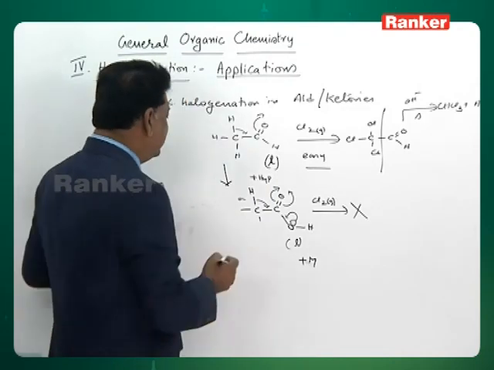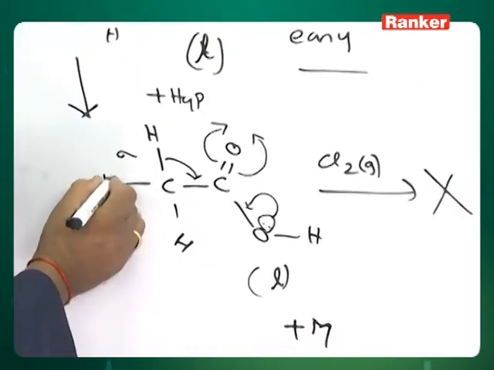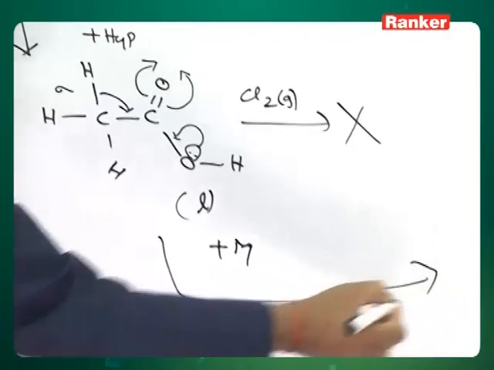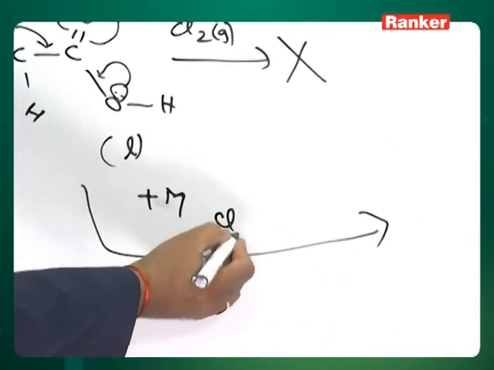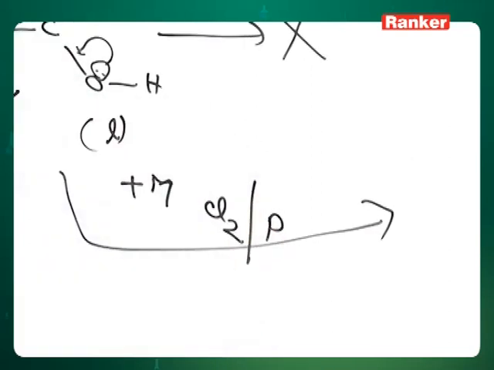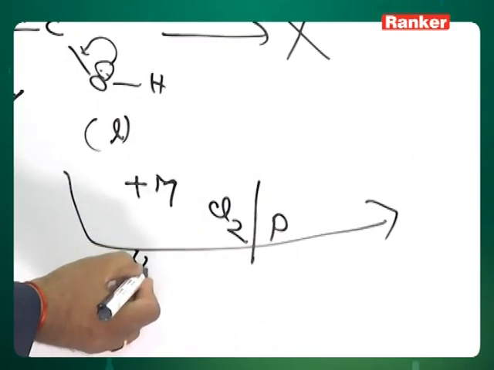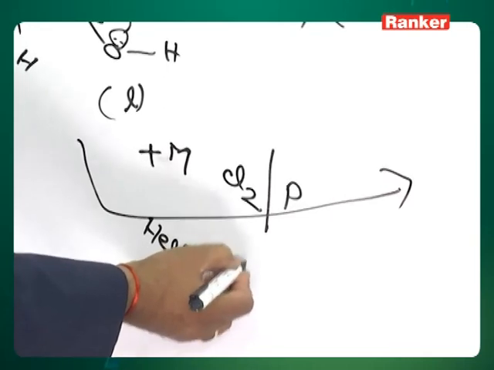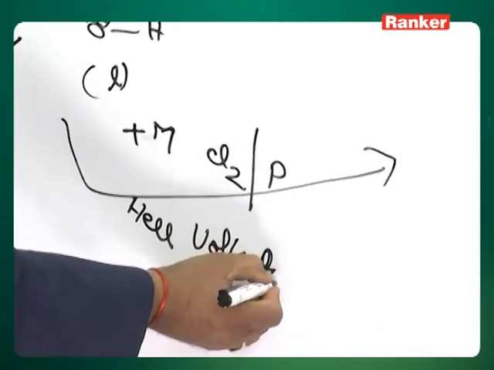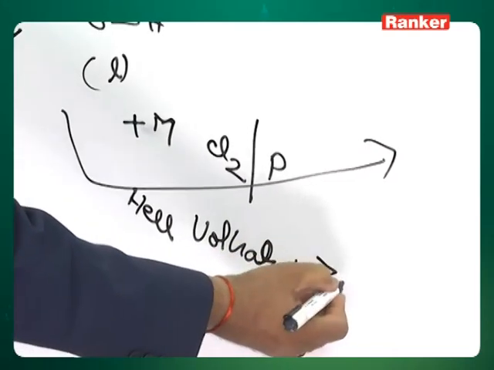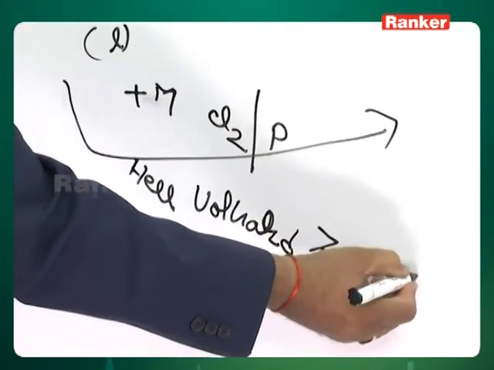However, the reaction was made possible by three different scientists by applying a small change: chlorine in the presence of phosphorus. This is called the Hell-Volhard-Zelinsky reaction, or HVZ reaction.